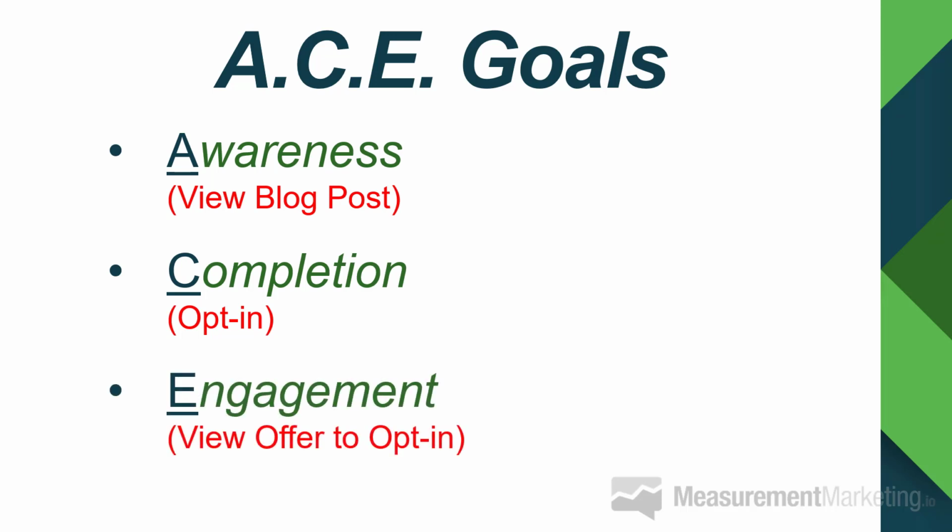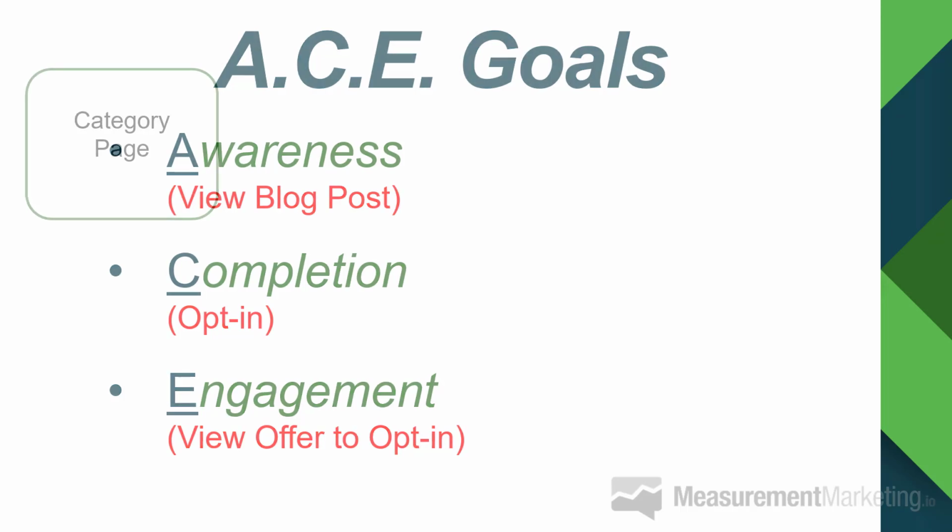And then you've got the engagement. What's in between awareness and the completion? That's your engagement goal. So in this case, they come to a blog post, maybe they click on a button to see what you're actually offering them, the free white paper that you're offering, or the free tool, or something that they can get for signing up. That would be the engagement when they actually see the offer. So there's another example of an ACE goal.